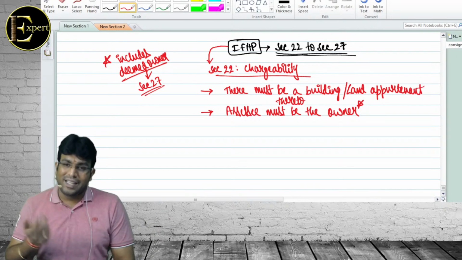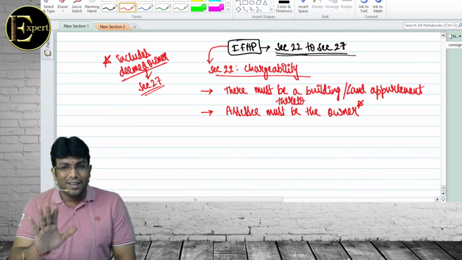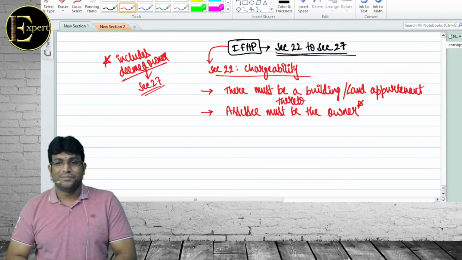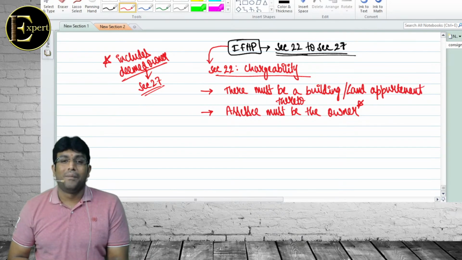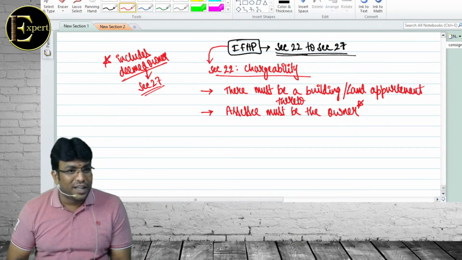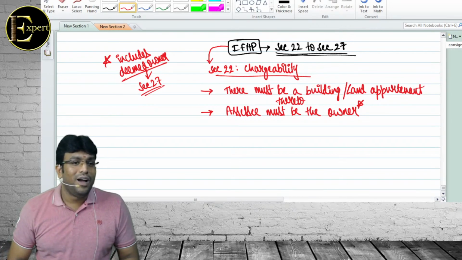20,000. Wonderful. Is it taxable? Yes. Which head of income? Not salary, not PGBP, not capital gains. So where do you tax it? Income from other sources.